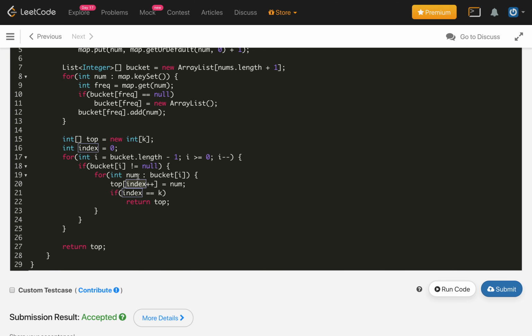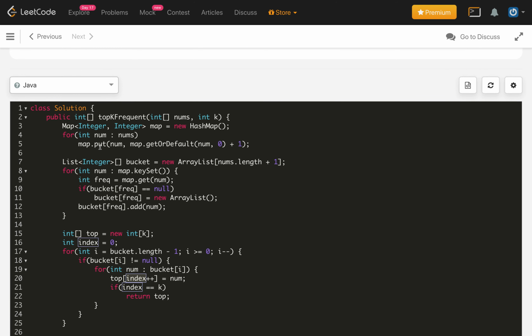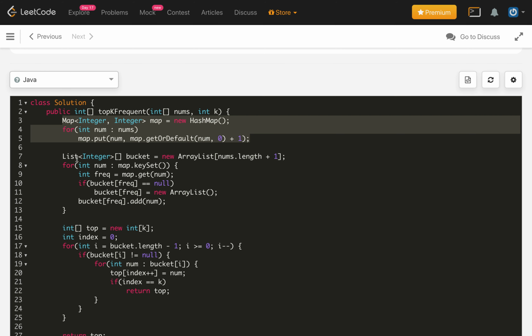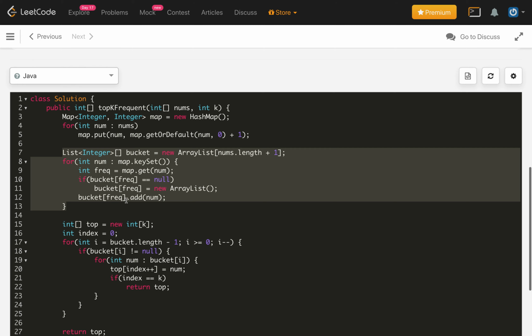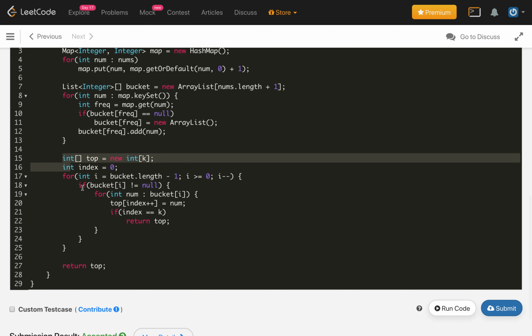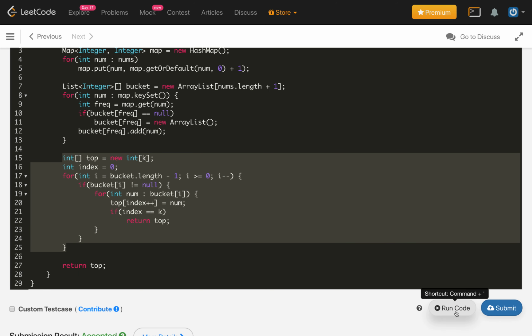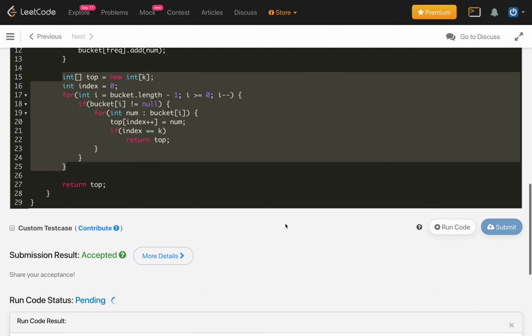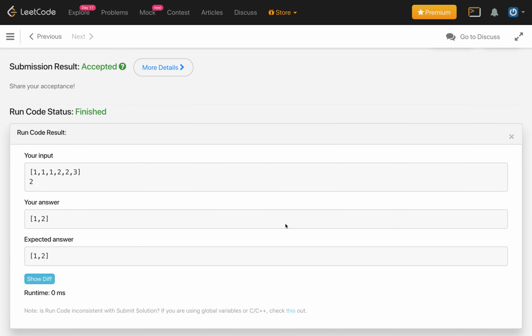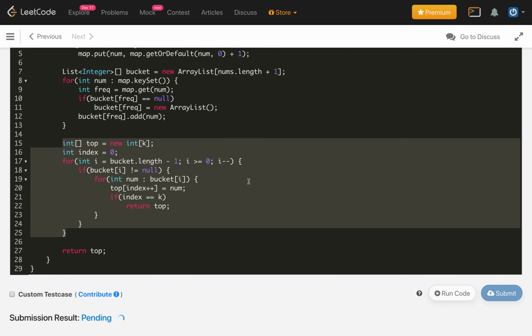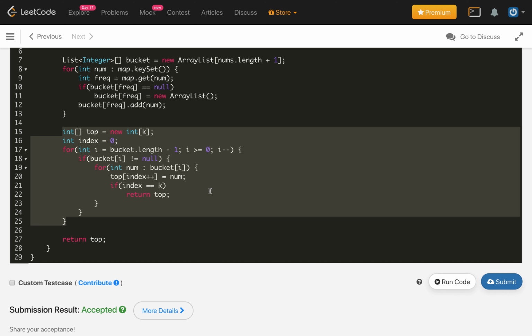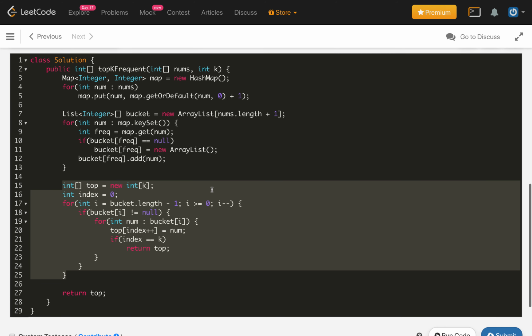So, this code has three parts: first, creating the frequency of each number using the map; second, filling the frequency buckets on the frequency index; and third, selecting the k most frequent ones. Let us compile our code. It is compiling and we are getting the correct answer. Let us submit our code, and it is accepted.